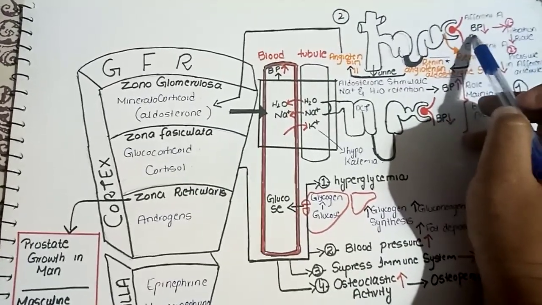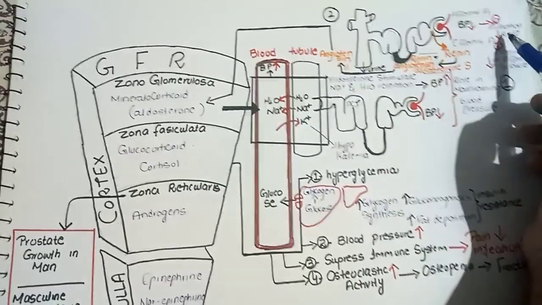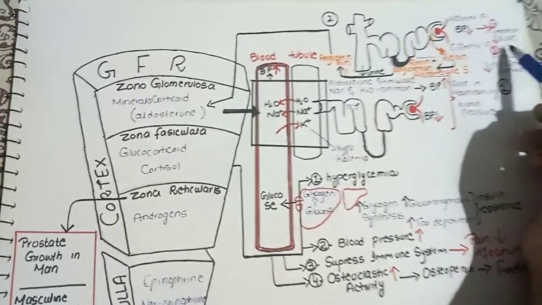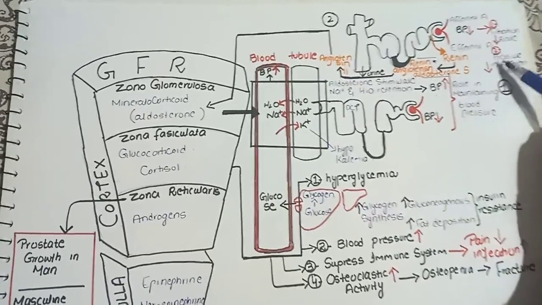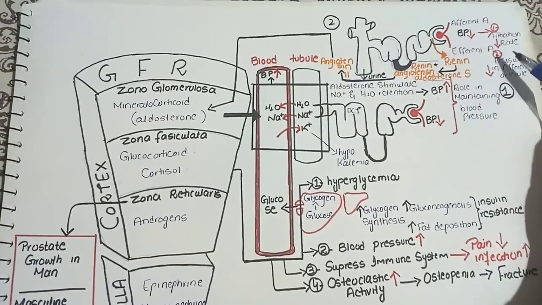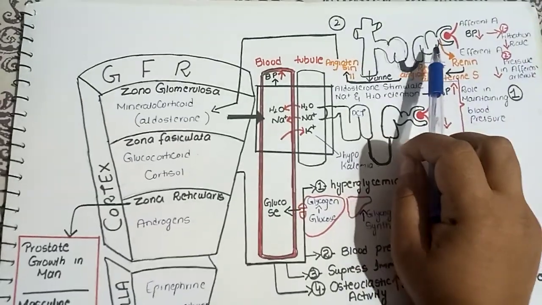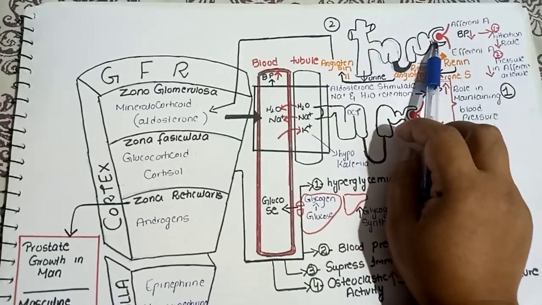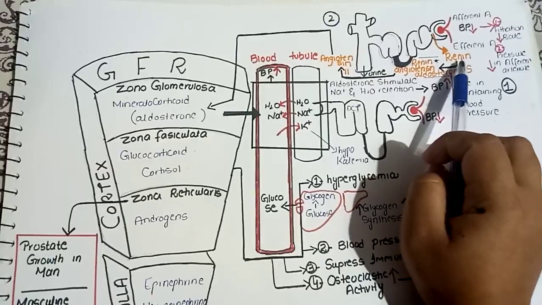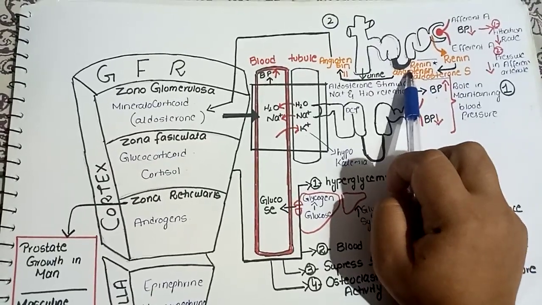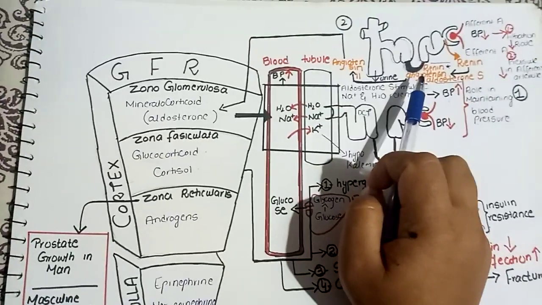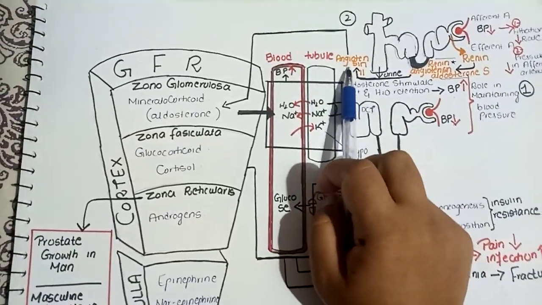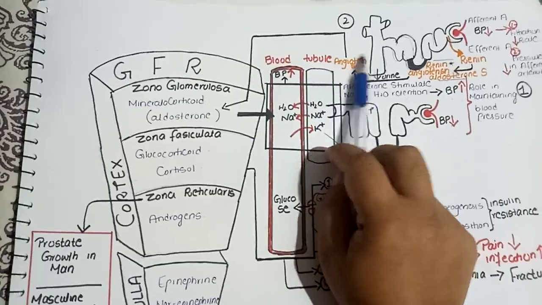When there is decreased blood pressure, the filtration rate will be low, and the pressure in the afferent arteriole will also be low. These two factors will stimulate the juxtaglomerular cells of the nephron to secrete renin, and this renin will start the renin angiotensin aldosterone system, which will produce the final important product, angiotensin 2.